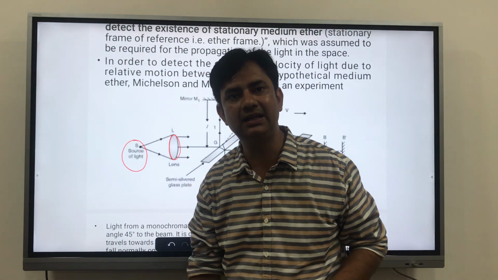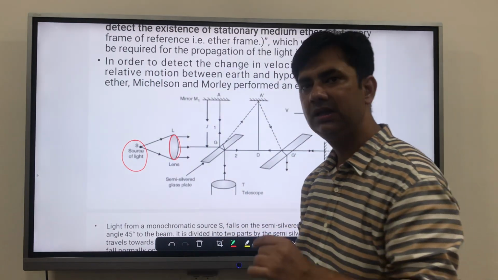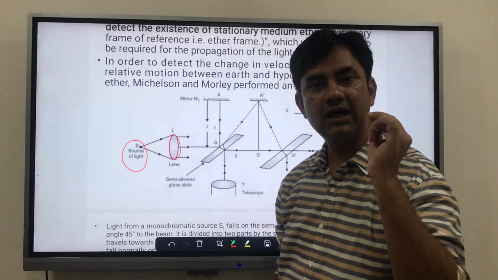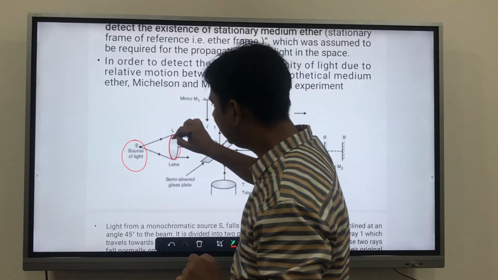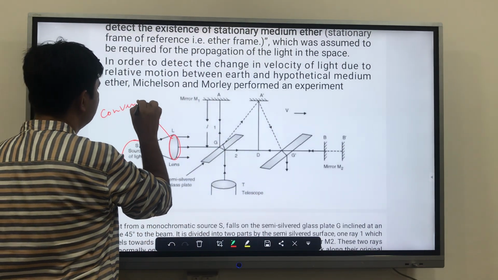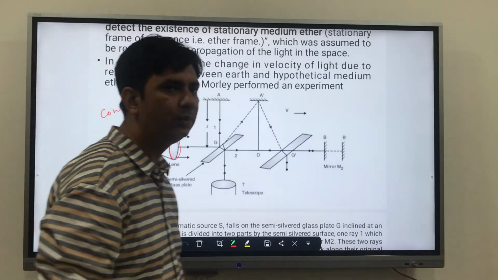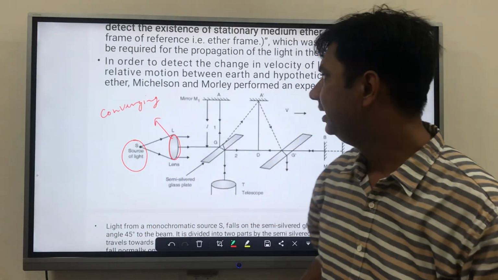And what is that lens? Is it concave or convex? This is a convex lens because we need a converging lens. And we all know what a converging lens is, right? So this is a converging lens. And what did it do?